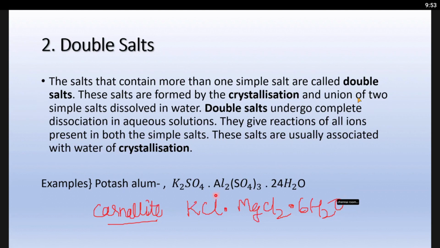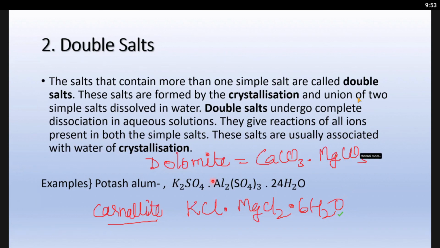We have one more salt called dolomite. Sir, potassium sodium tartrate. Yes, that is called Rochelle salt, sodium potassium tartrate. Dolomite is calcium carbonate and magnesium carbonate.